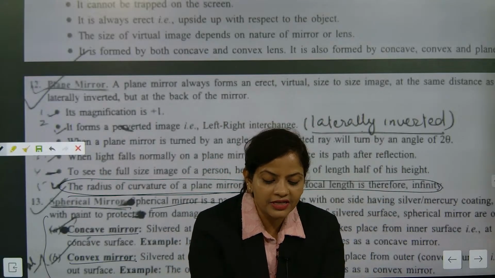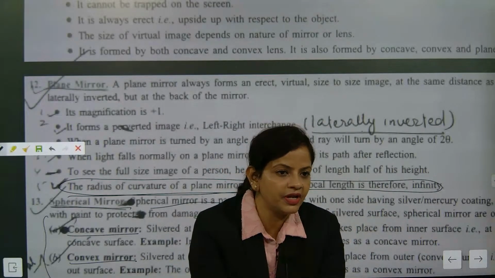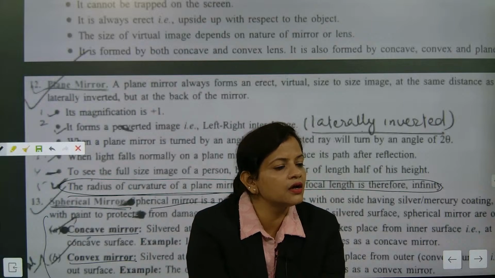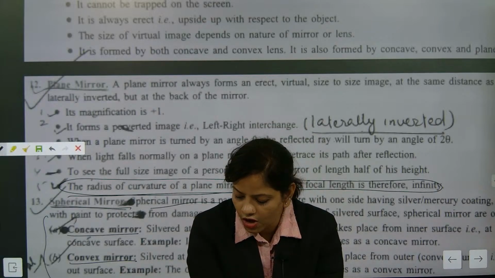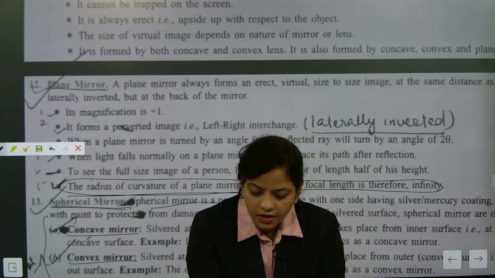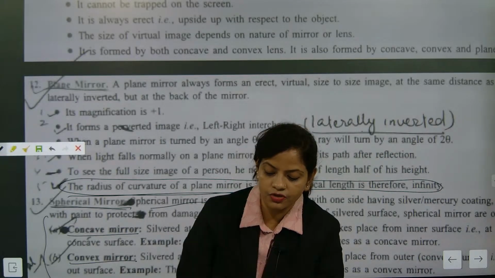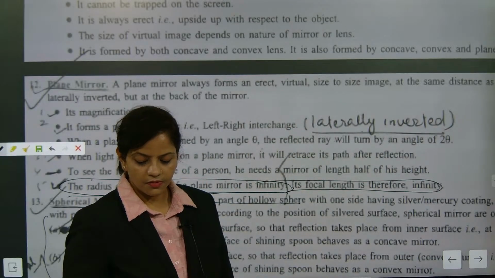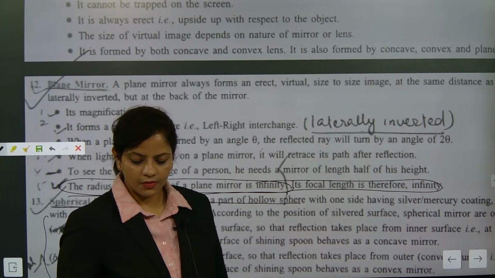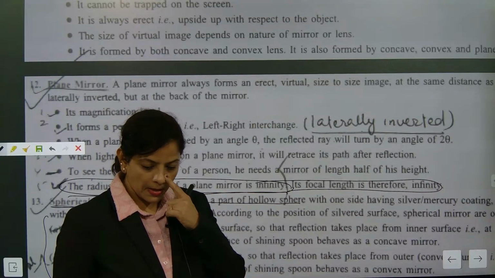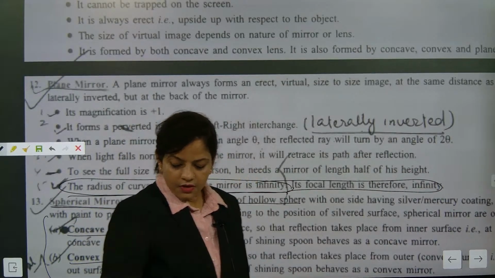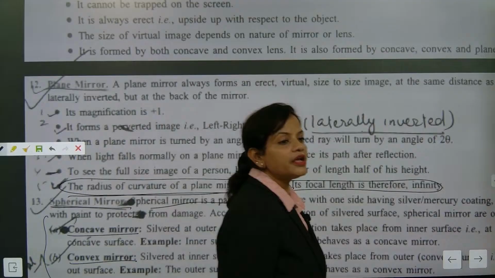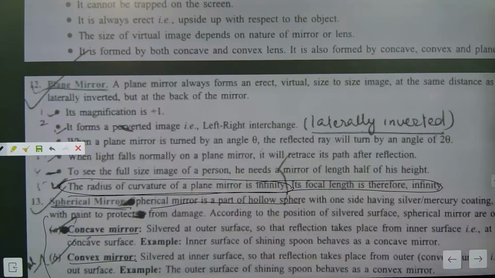So from the backside, when we see it in the mirror, the spelling comes correctly. That is the phenomenon of lateral inversion.